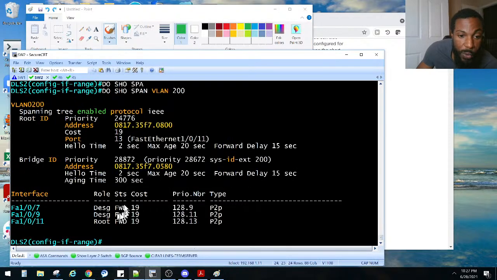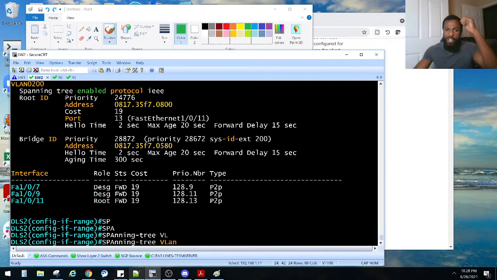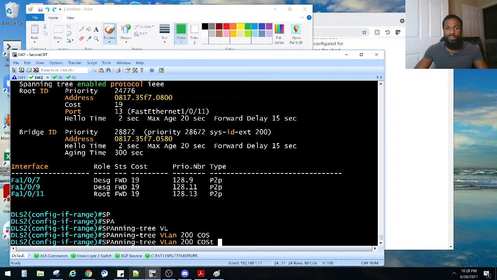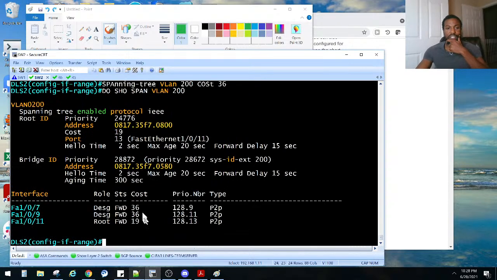Right now, they're designated as forwarding, but we want them to be blocking. Is that what we're going to do here? No, we're just going to change the costs. They need to be higher then, right? So let's set those to be higher than the other side. Let's just experiment because I can't remember. Spanning-tree VLAN 200 cost, and we'll double that, right? 36. And let's do a show span again. They are still forwarding.